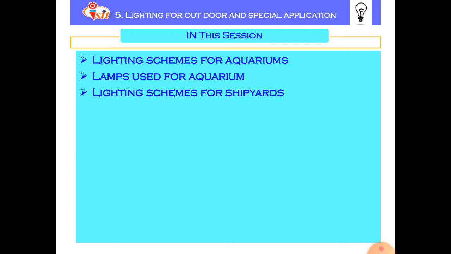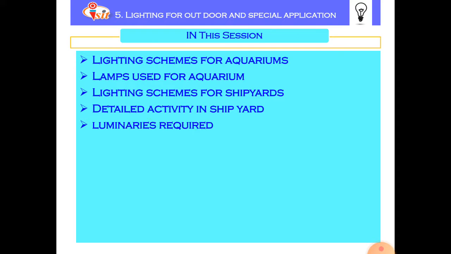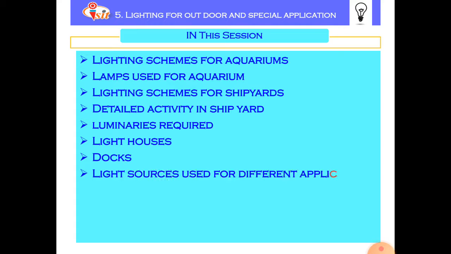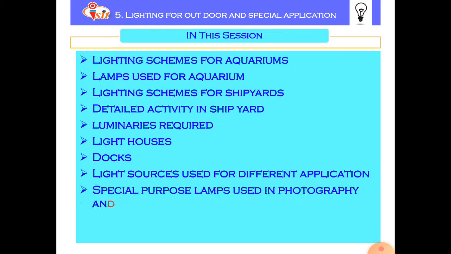In the lighting scheme for aquarium, we see about lamps used for aquariums, as well as detailed activity in shipyard, luminaires which are required in shipyard, lighthouses, its function, also detailed activity in dockyard, light sources used for different applications, and special purpose lamps used in photography and video films.